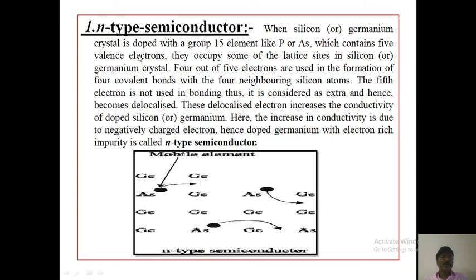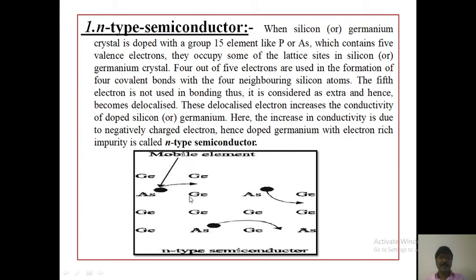First one, N-type semiconductor. When a silicon or germanium crystal is doped with a group 15 element like phosphorus or arsenic, which contains 5 valence electrons, they occupy some of the lattice sites in the silicon or germanium crystal. 4 out of 5 electrons are used in the formation of 4 covalent bonds with the 4 neighboring silicon atoms.